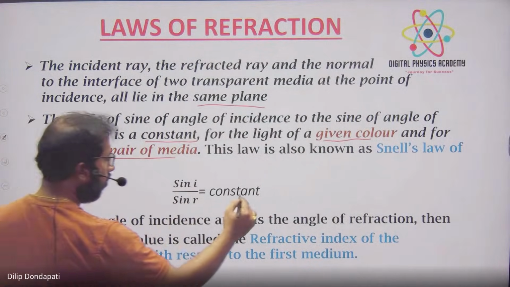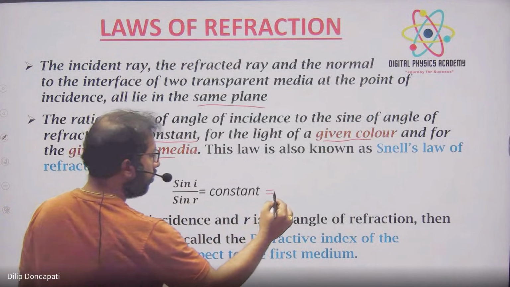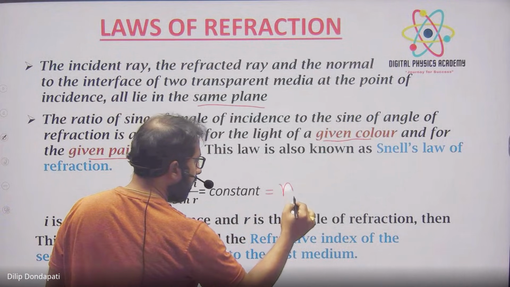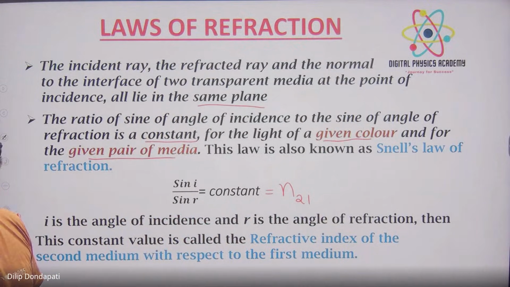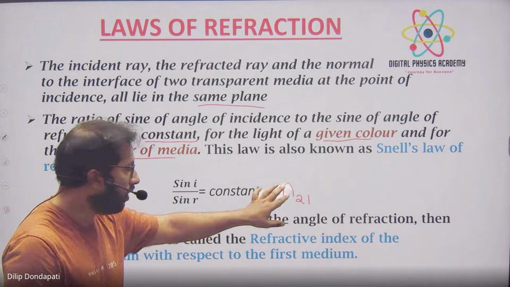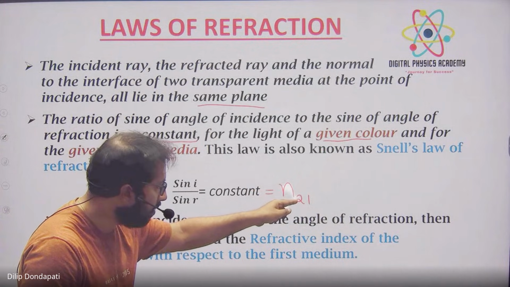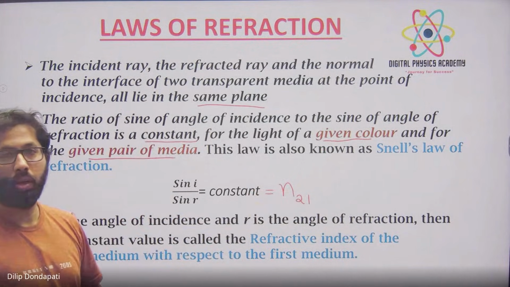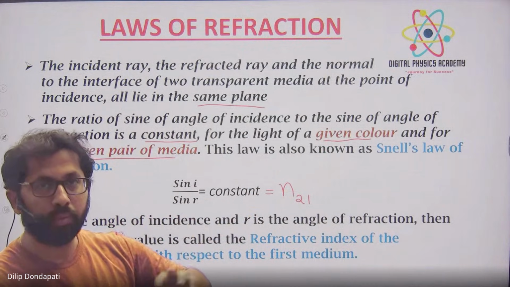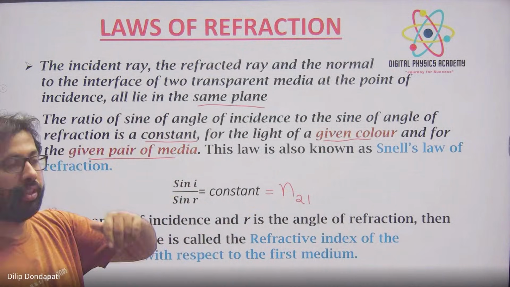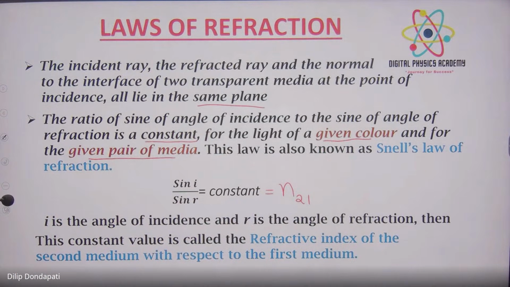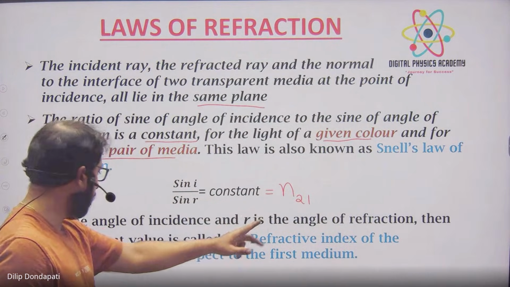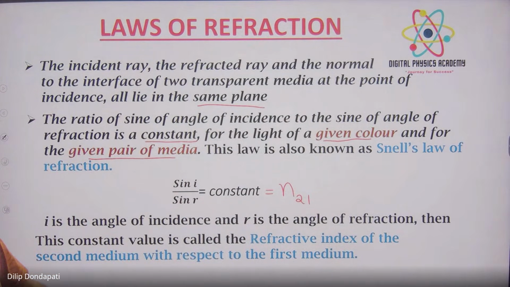As n21. How do we read this? Refractive index of the second medium with respect to the first medium. Refractive index is always a relative term. Always we compare the second medium with respect to the first medium. That is called refractive index.